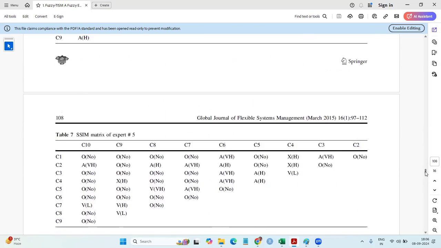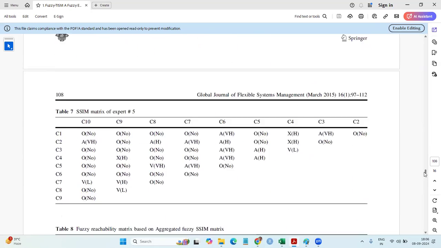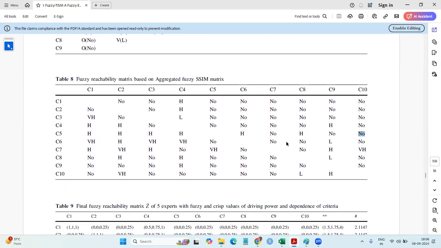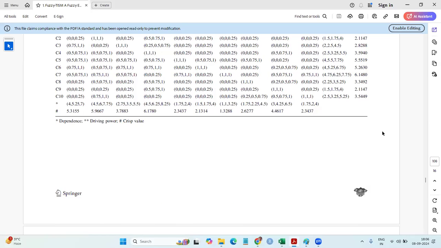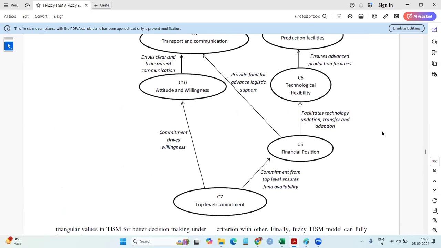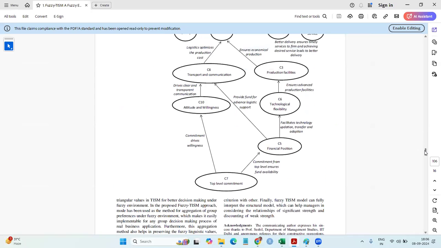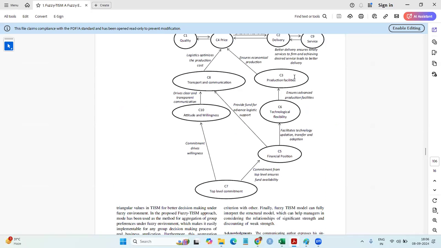And what about C6 to C8? Is there any relation? C6 to C8, no relation. Since there is no relation, how can we go? I'm not sure whether people are getting what I'm saying. What I am pondering here is why, when I said we should not jump the level,